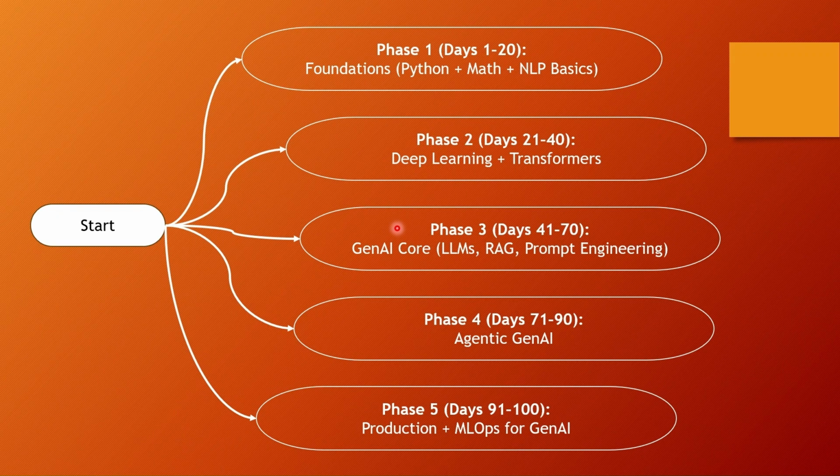Phase 3 starts with the 41st day and goes up to day 70, one of the longest phases in this training program. In this phase, you will learn about core concepts of GenAI, right from LLMs to RAG to prompt engineering.